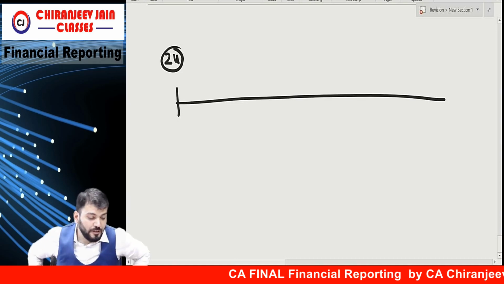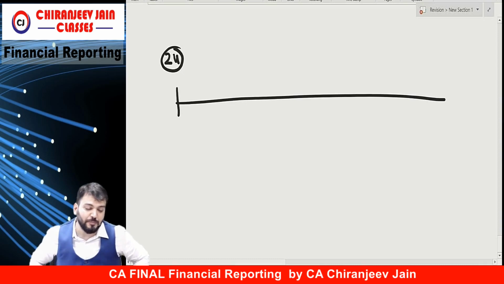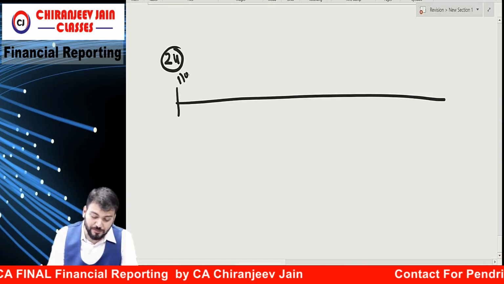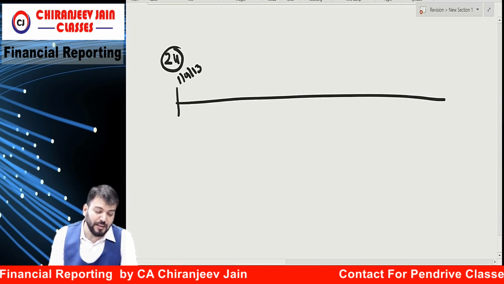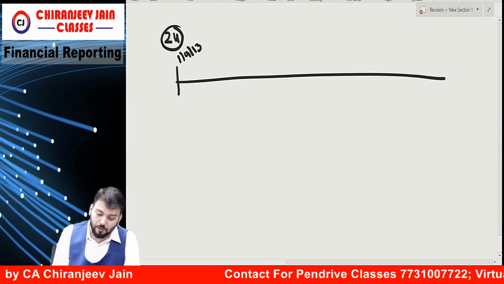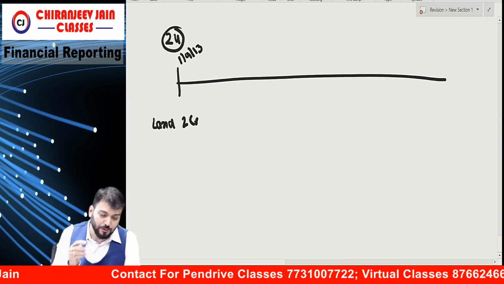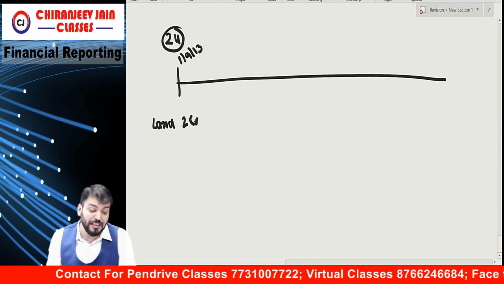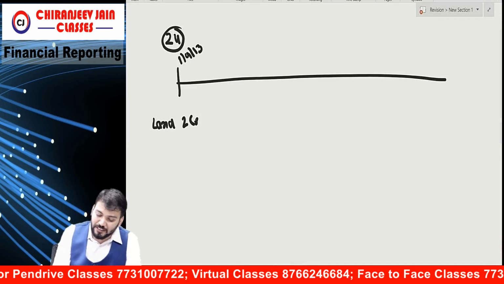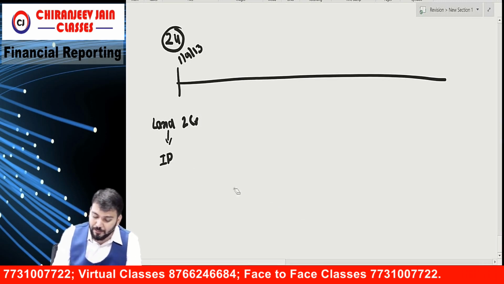Okay, let's go. X Limited is engaged in the construction industry and prepares financial statements up to 31st March each year. On 1st April 2013, X Limited purchased a large property consisting of land for 2 crore, and immediately began to lease the property to Y Limited on operating lease. This is investment property, so Ind AS 40 is applicable, correct?